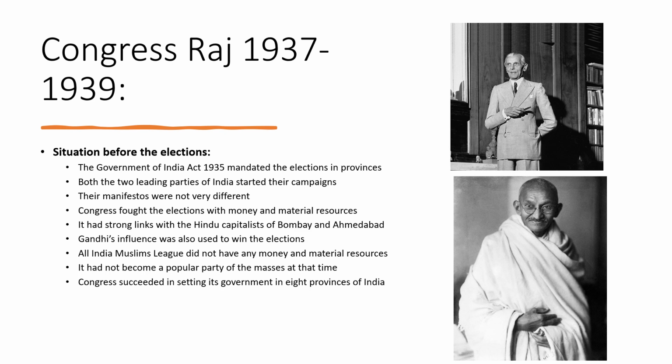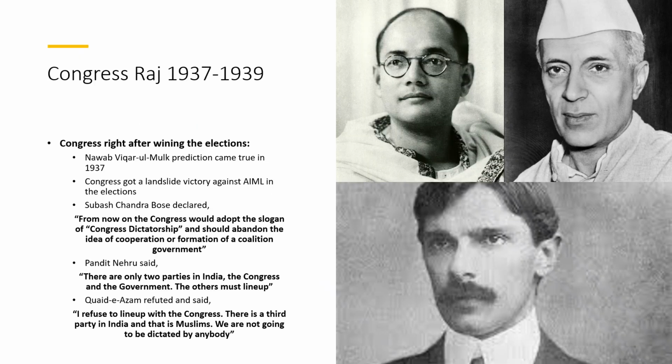So students, consequently, Congress succeeded in setting up its government in 8 provinces of India. This is how both the parties fought elections in India, and this is how Congress set up its government in 8 provinces of India. So Congress won the elections of 1936. But what policies Congress adopted, what image it adopted, and what it announced right after winning the elections, let's see now.